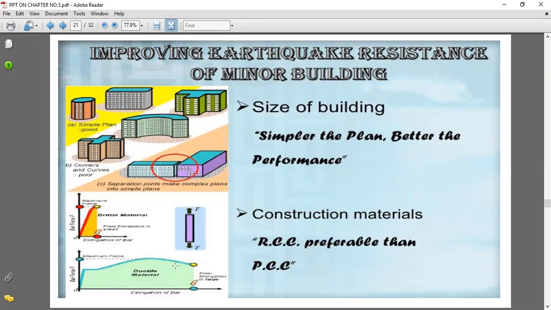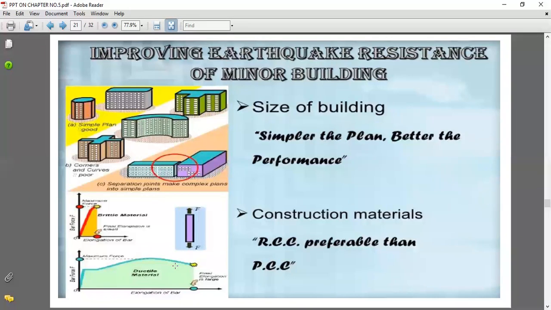construction materials we are going to use, the quality of the materials should be good: cement, sand, aggregate, water, and steel. If all these materials are of good quality and perform well, then we can improve the building quality, so that our building will become an earthquake resistant building and will perform well during the earthquake.